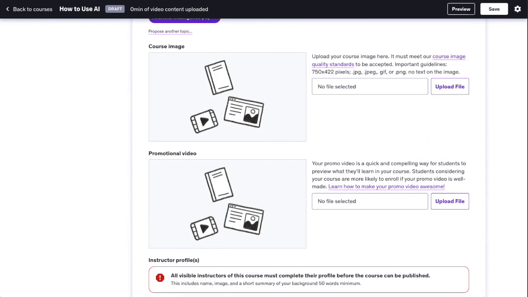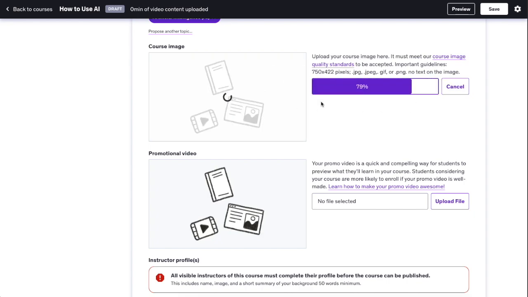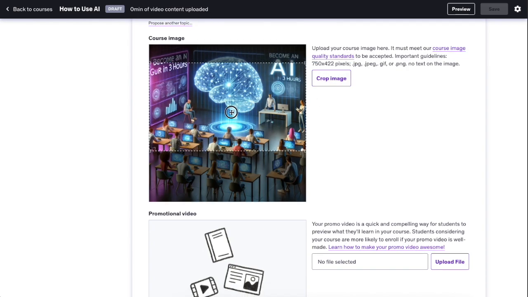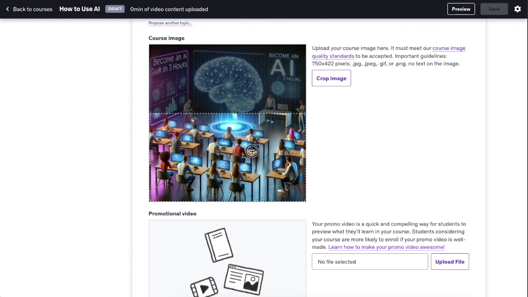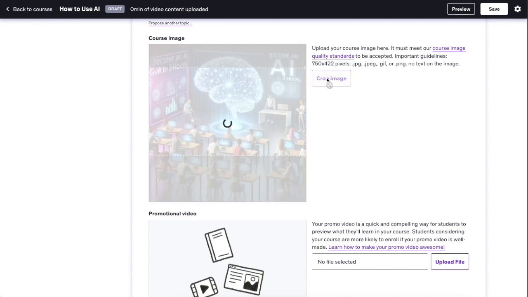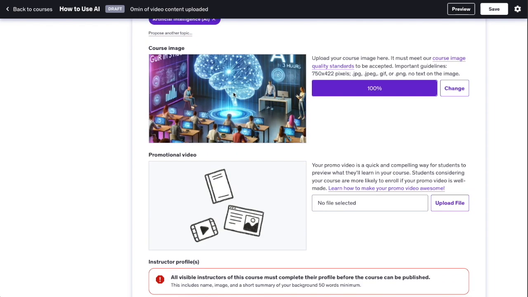And then you can add a course image. We can upload a file here. And just an example, here's an AI generated image. Obviously, you shouldn't do it that way. But nonetheless, then you can choose the area to which you want to crop the image. For instance, let's do this, then click on crop image. And here is your course image.